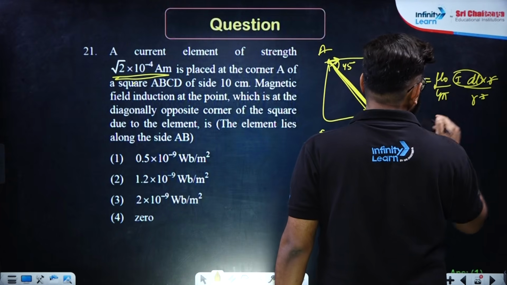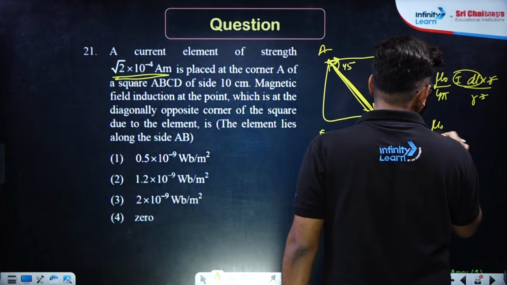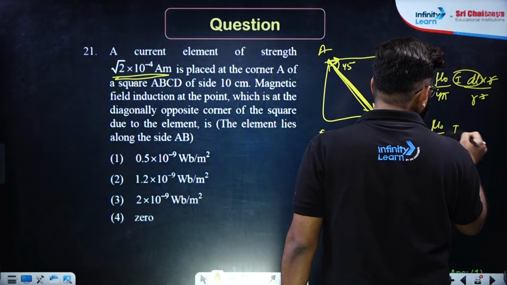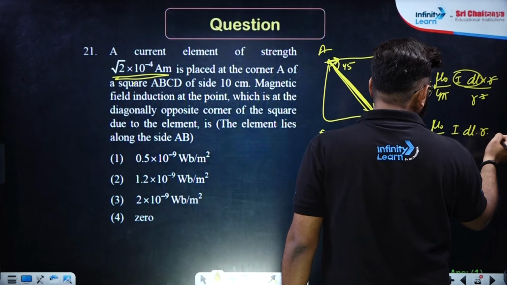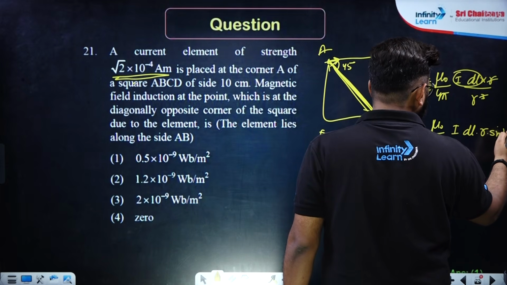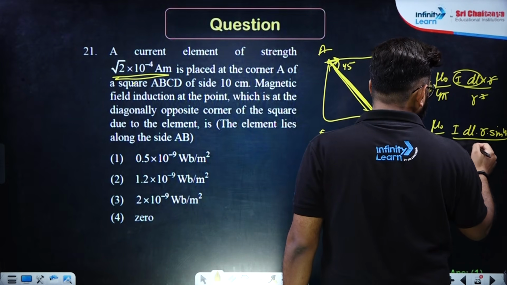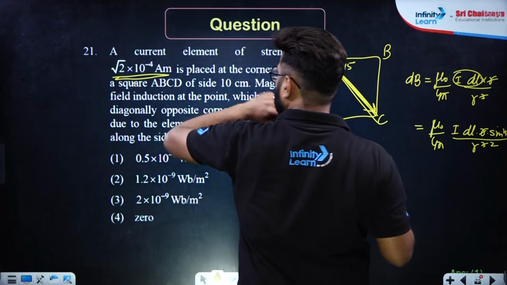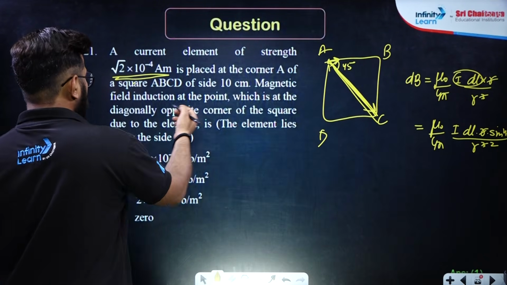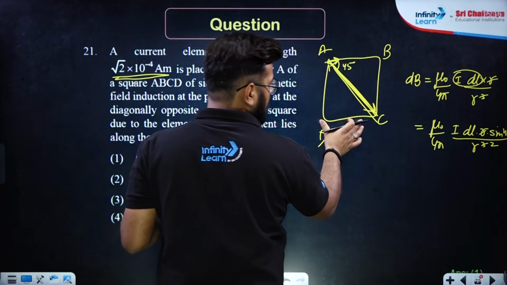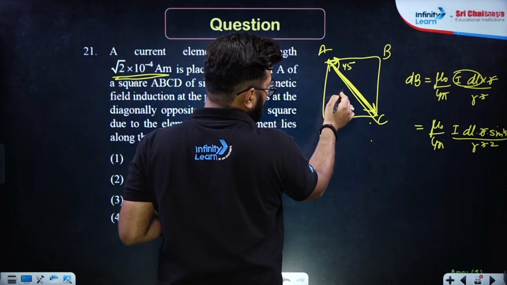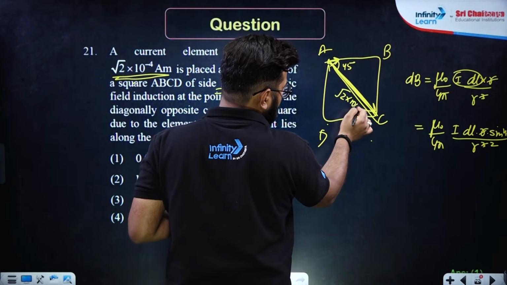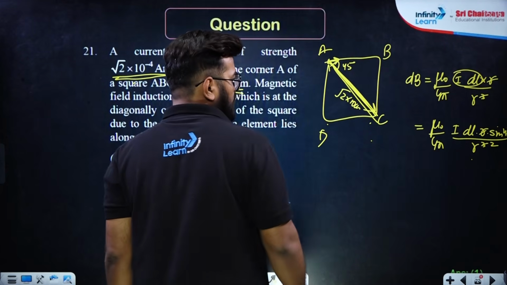So when you do dl cross r, it will be mu naught upon 4 pi I dl into r into sine of 45 whole divided by r cube. So one r will cancel, leaving r square. R you can easily find out if the side is given as 10 centimeter. So this r will be root 2 times 10 centimeter. So that value can be placed over here.